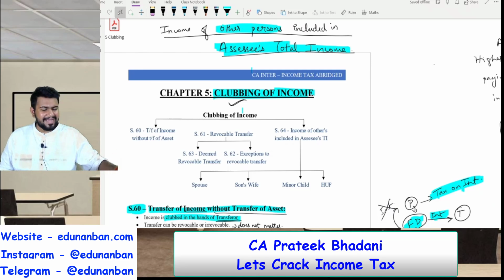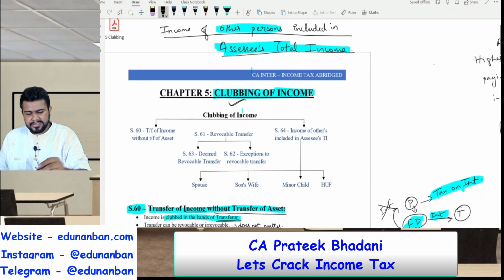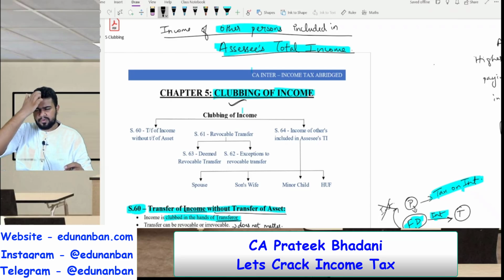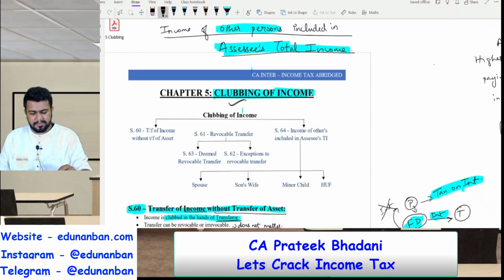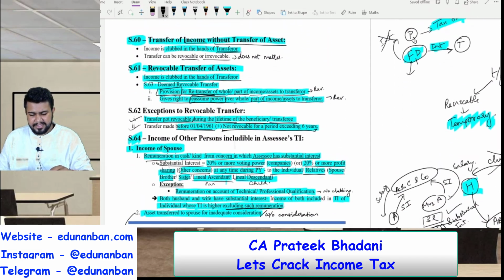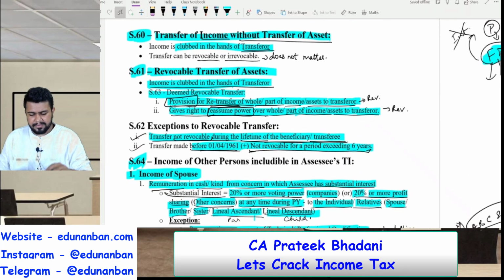Hello everyone, I am CA Pratik and you are watching the revision lecture of the chapter Income of Other Persons included in Assessee's Total Income, which we fondly call Clubbing of Income chapter, for the CA Intermediate examinations. So let us start with section 60 in the clubbing chapter.